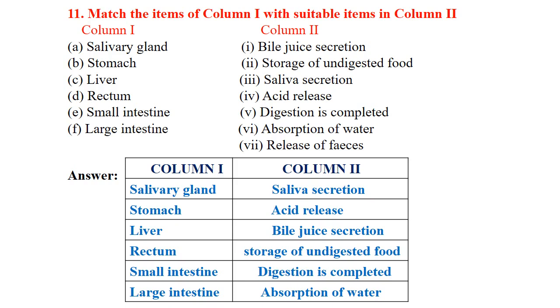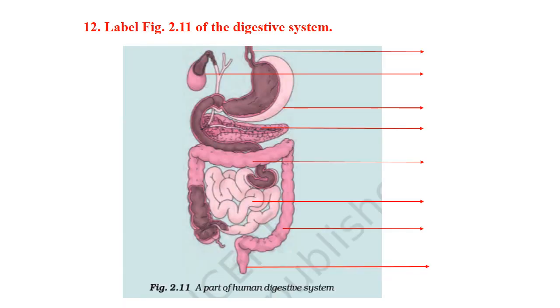Next is large intestine. Here is the absorption of water from the undigested food and others. Okay, so I hope you understood this column 1 and 2, and you can match these by your own, I know that.